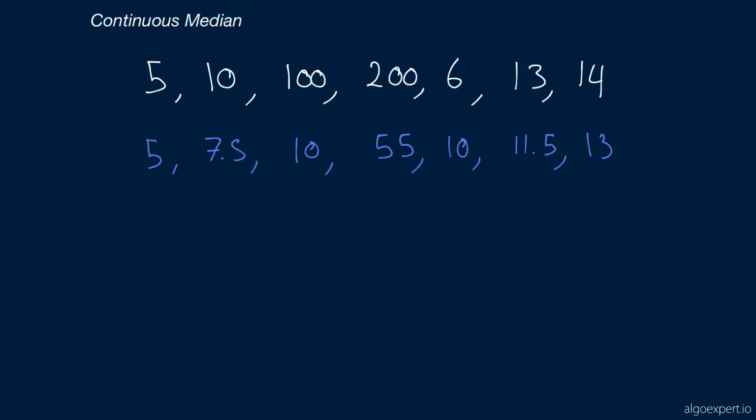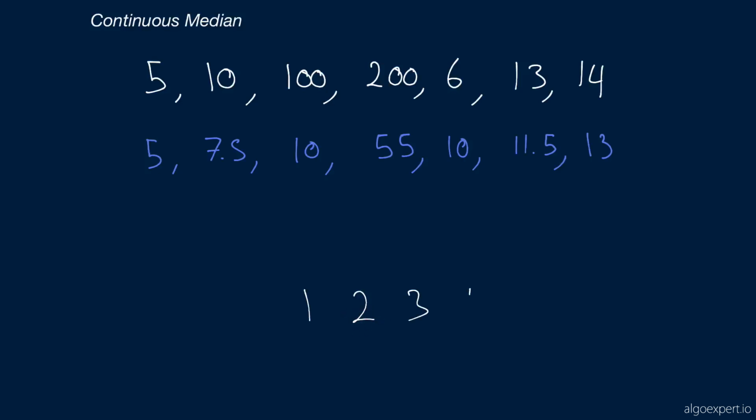And I guess it's important, before we dive into how this algorithm works, to define what the median is, right? The median, not to be confused with the mean or the average, is the number in the middle of a set of numbers. So if we had the numbers, let's say 1, 2, and 3, the middle number is going to be 2, and that's going to be the median.